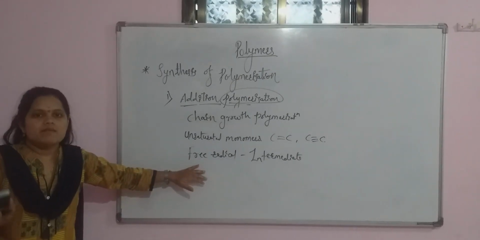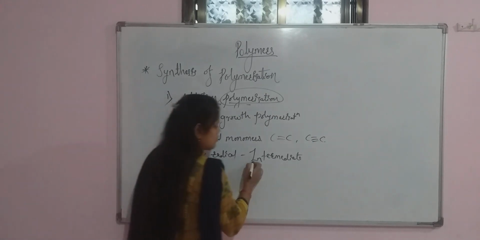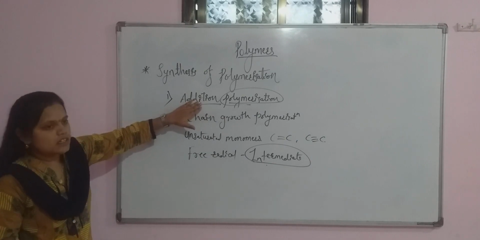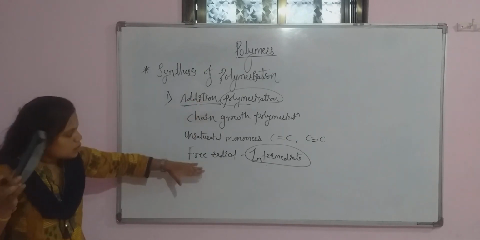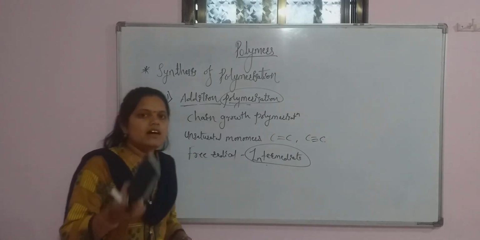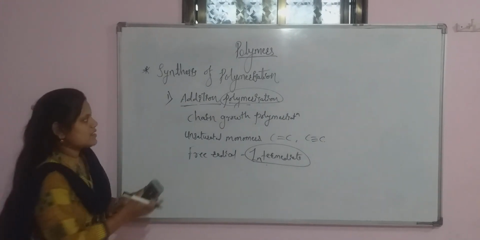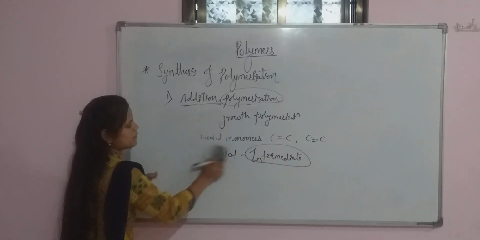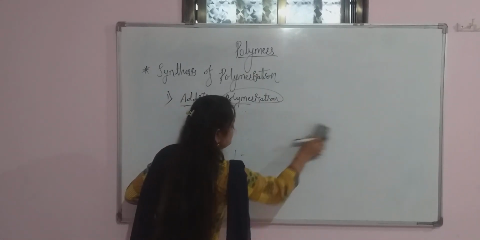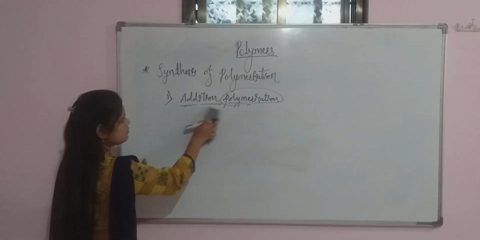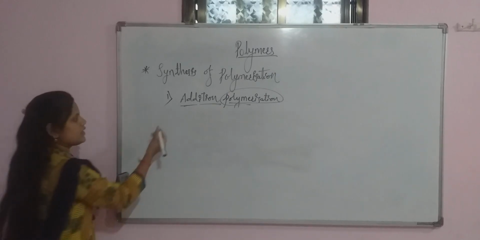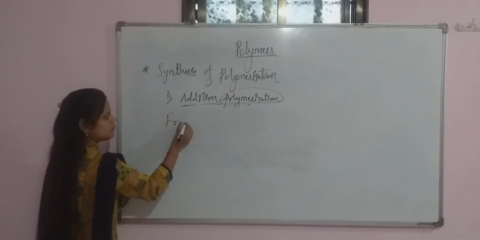They want to get stabilized. So the addition polymerization reaction takes place through the formation of free radicals, and it involves a free radical mechanism.